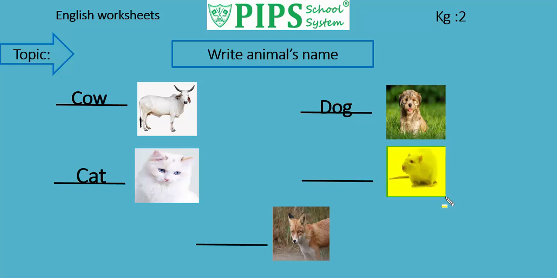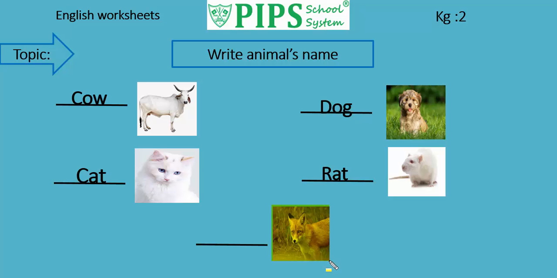This is a rat. Now students, we will write the spellings of rat like this. R-A-T, rat. Students, read with me. R-A-T, rat. The last animal is a fox.